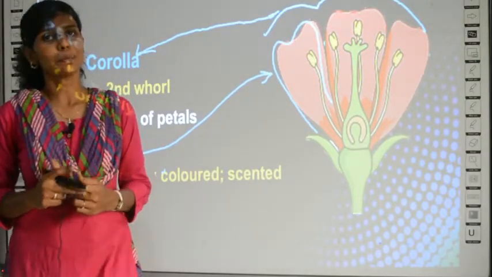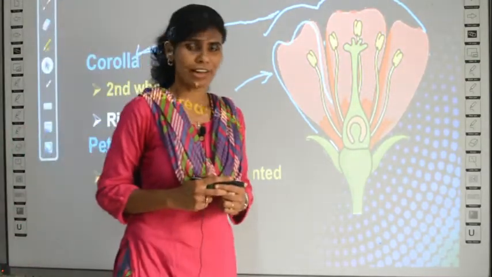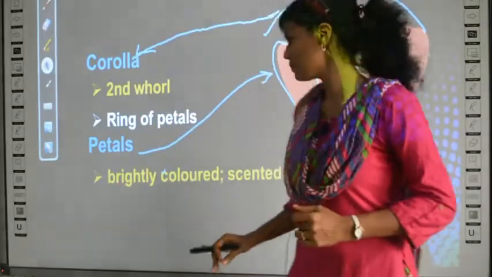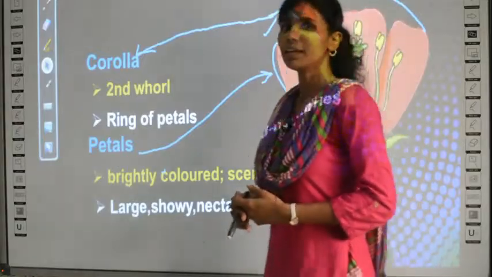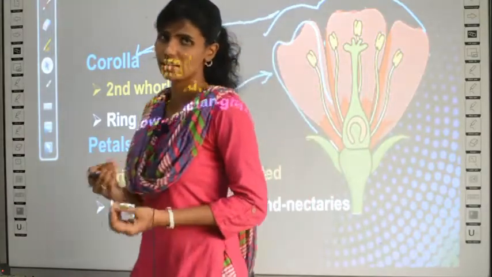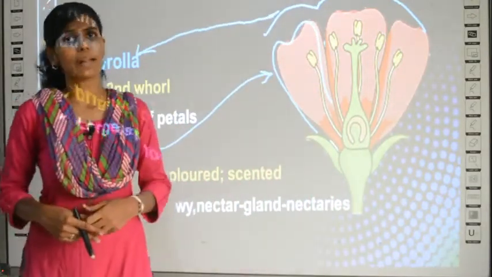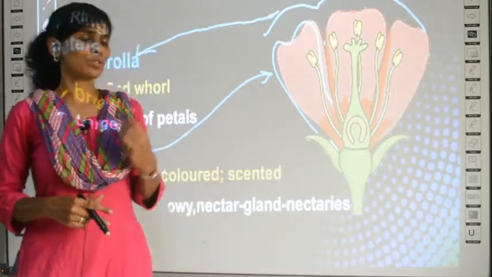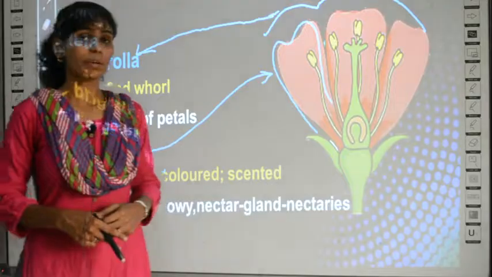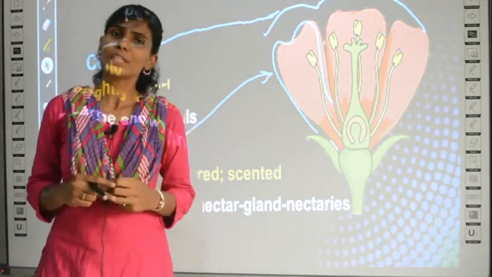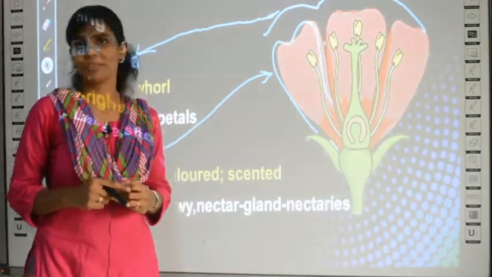What is scent? Scent means sweet smell, right? Usually flowers have a very sweet smell. What are the properties? They are large usually when compared to the leaves and other structures of the plant. The flowers are usually larger in size, and they are showy. What is showy? Showy means it is attractive, it is good to see, it is beautiful to see.